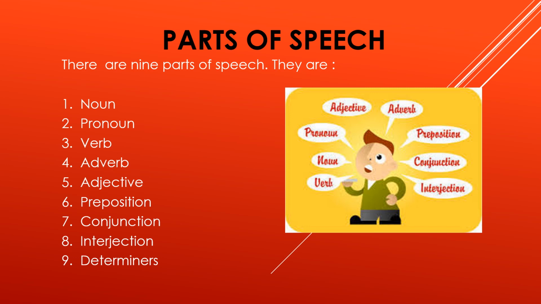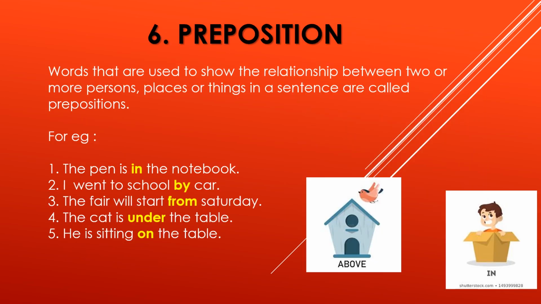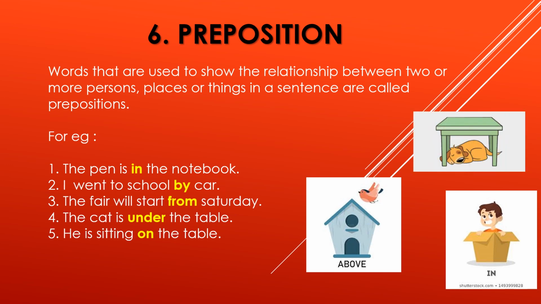Let's take the next part of speech, that is preposition. What is a preposition? Words that are used to show the relationship between two or more persons, places or things in a sentence are called prepositions. This is the definition of the preposition.